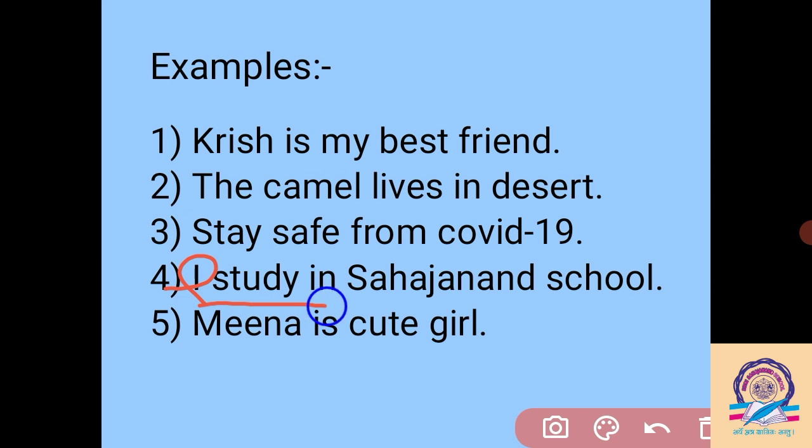So I study in Sahajanand school. Remember it here, Sahajanand. Sahajanand is a proper noun. So we have to write S in capital. The first letter S of Sahajanand's spelling is capital because it is a proper noun here. Then, Meena is a cute girl here. So at the end we have to put the full stop. And the sentence begins with Meena, and Meena is also a proper noun. So Meena comes at the initial, and we have to write the first letter of the spelling of that particular proper noun in capital, as well as the sentence beginning.